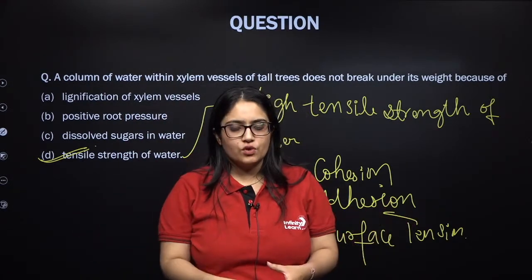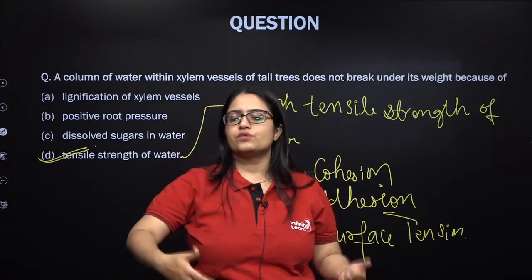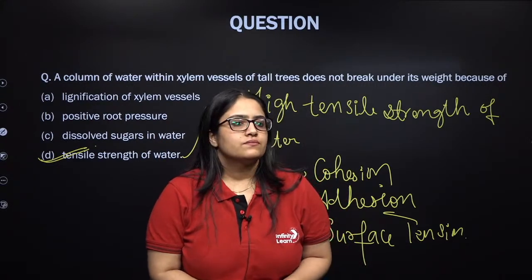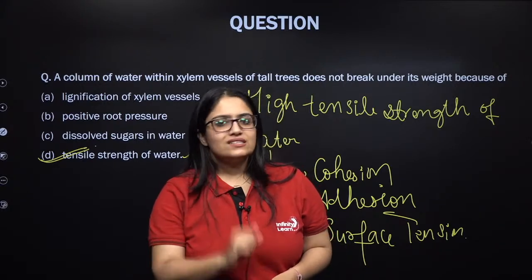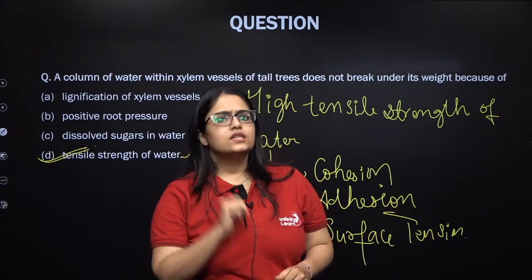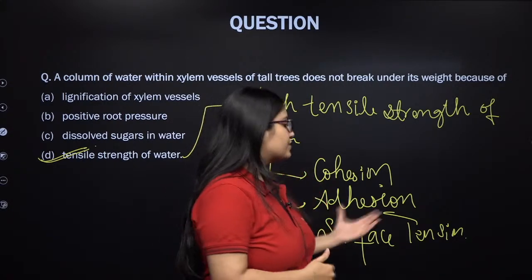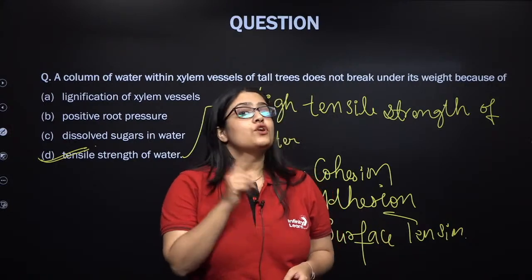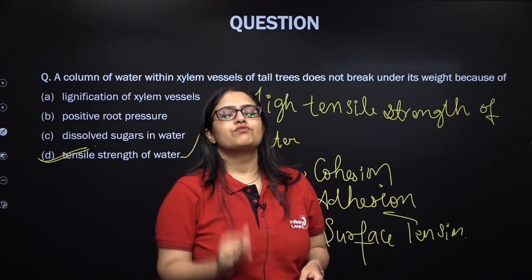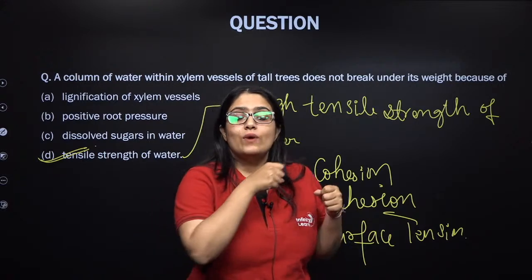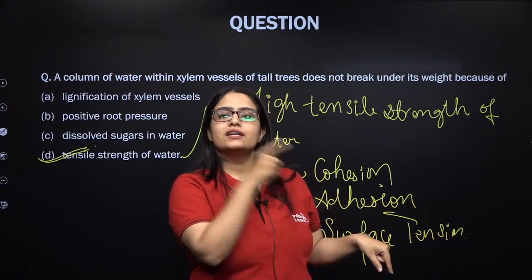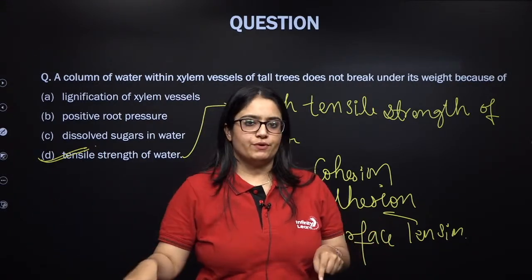Cohesion is between the water molecules, adhesion is between water molecules and the walls of the xylem, the tracheids, vessels, etc. Now, listen to this, my dear students. The third thing is the surface tension. You have already studied this in your physics and fluid mechanics. Surface tension is more when water is in the liquid phase in comparison to when water is in the vapor phase, right?